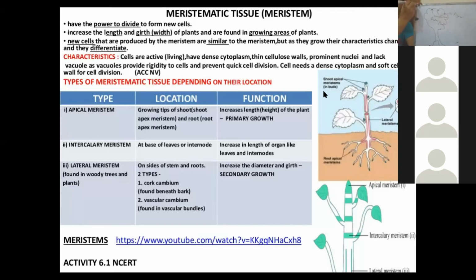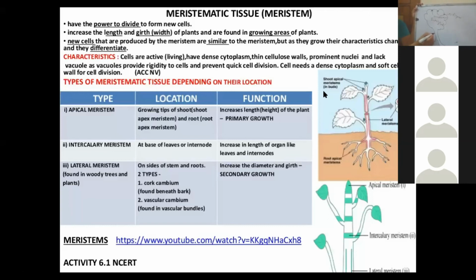Second is intercalary meristem. At the base of leaves or internodes, it is present. It is located in between the region of permanent tissue or at the base of the leaves, and contributes in the longitudinal growth of the plant. It is present on the base where the leaf comes out.